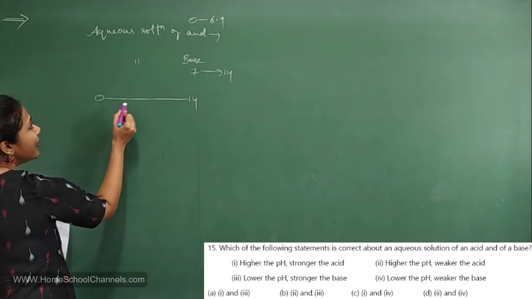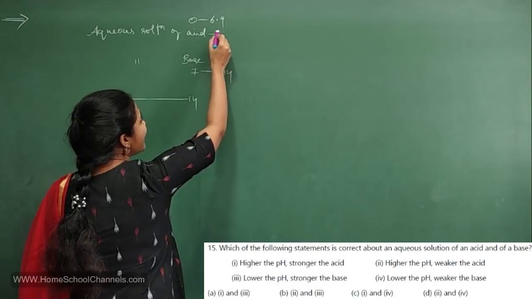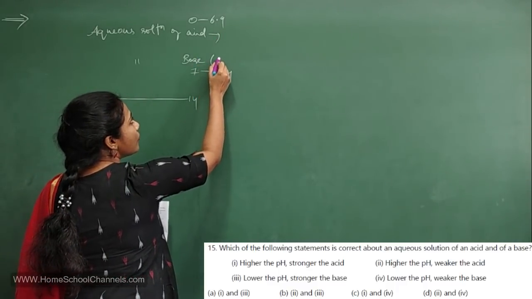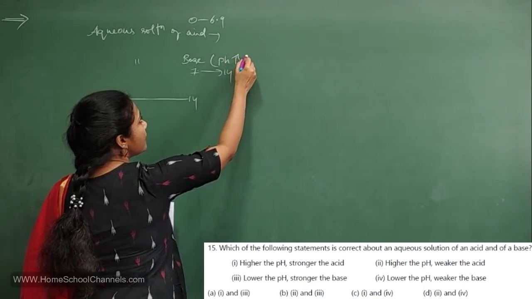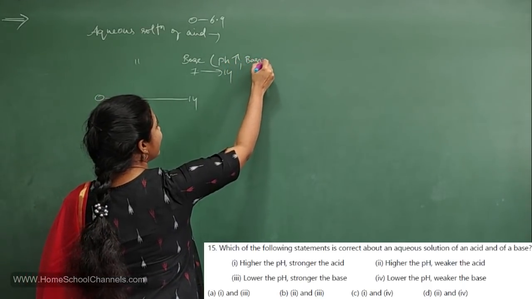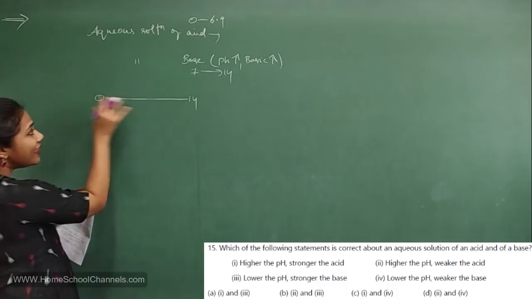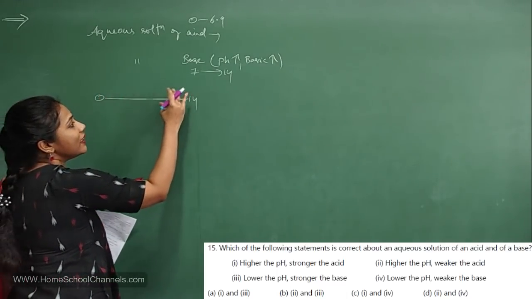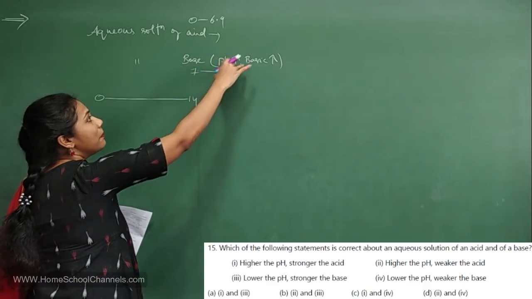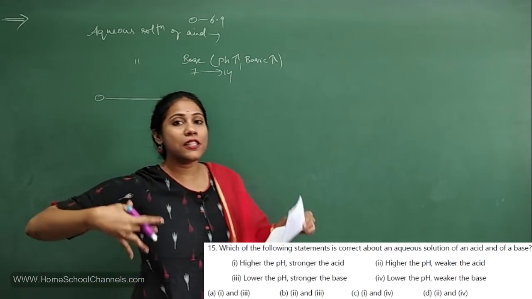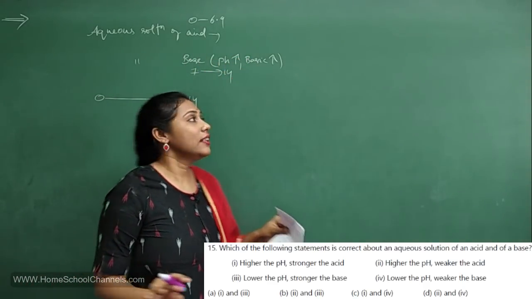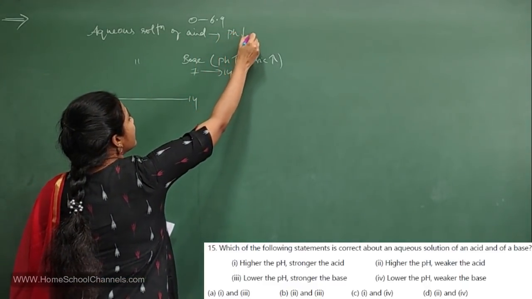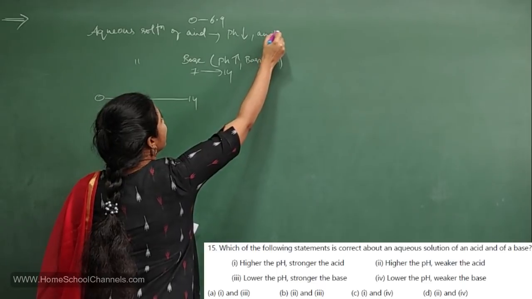So as the pH increases, the basic nature increases. Going from 0 to higher values, as you go higher and higher, the bases will get stronger and stronger, right? And as the pH value decreases, the acidic nature increases.